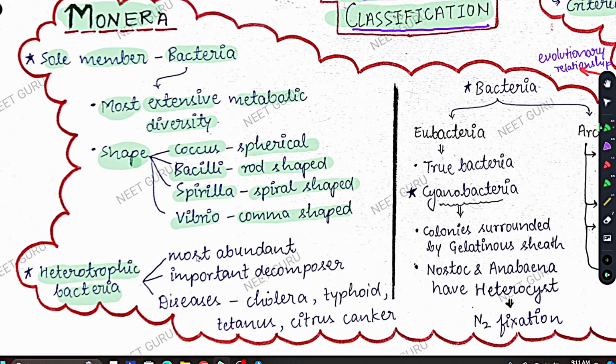Now heterotrophic bacteria are the most abundant bacteria in the world. Most of the bacteria that are found in the world are heterotrophic, so we can say that they are most abundant. They are important decomposers, so they feed on dead and decaying matter, and they mix the matter with the soil, you can say.